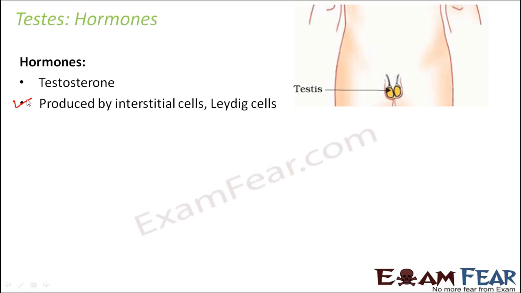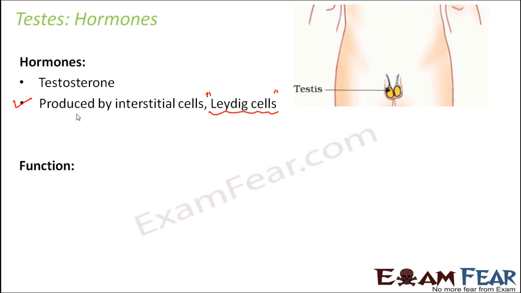The interstitial cells have a special type of cells called the Leydig cells, and these Leydig cells are the ones responsible for producing the hormone testosterone. You remember while I was talking about the anterior pituitary hormones, I said that the anterior pituitary controls the production of testosterone by acting on the Leydig cells. So these are those Leydig cells.